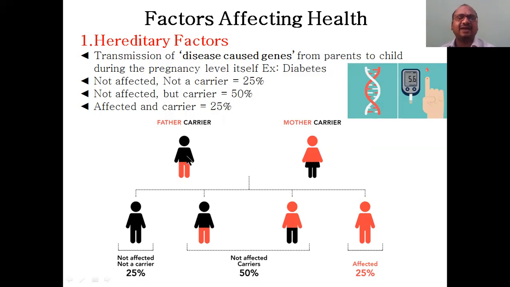See here, father has 50% diseased genes, and mother has 50% diseased genes. Then what happens? Because of their marriage, 4 options are there.